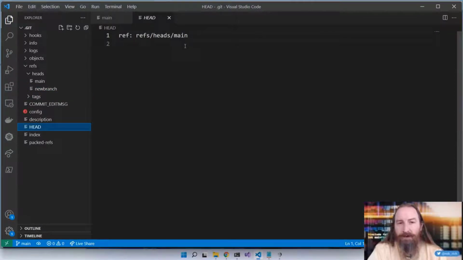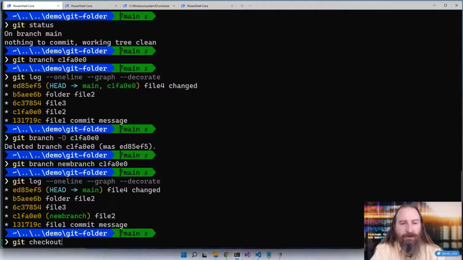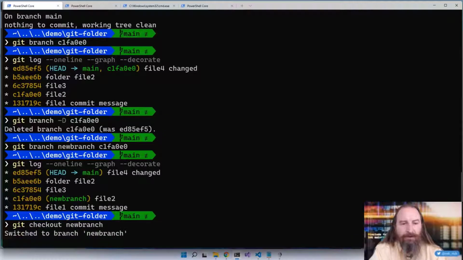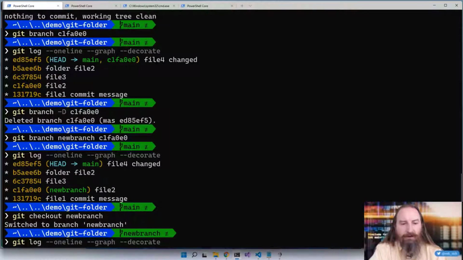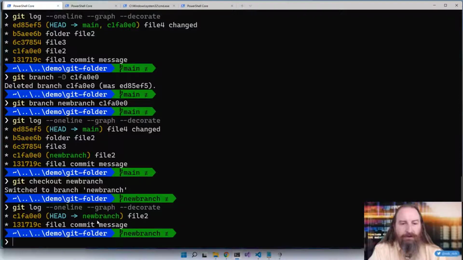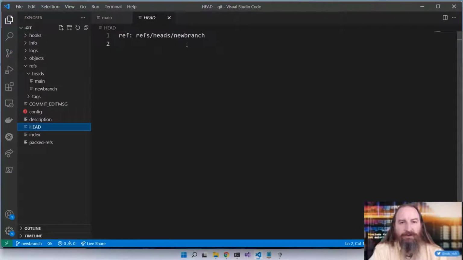We haven't moved our head to the other one. So let's check out this new branch. Git checkout new branch. And now if we take a look at our history, we can see that head points at new branch. In our head folder, it points at new branch, which points at this commit.